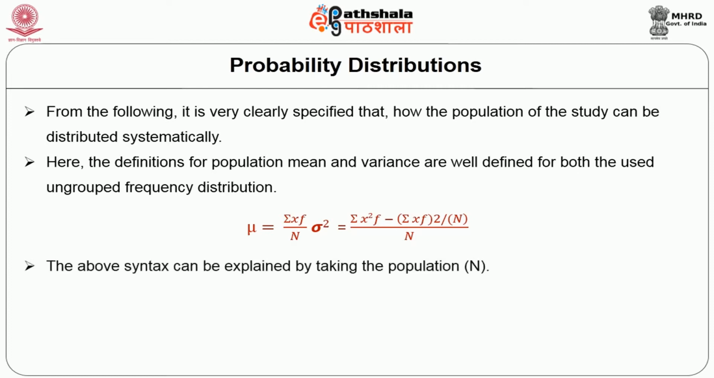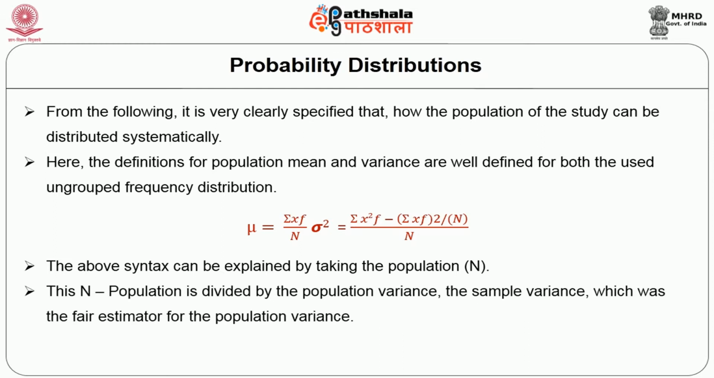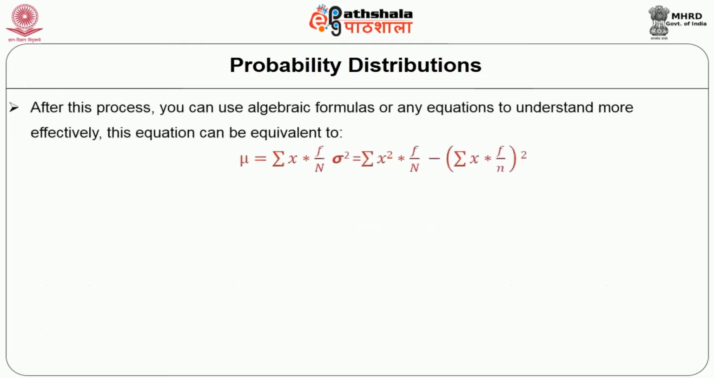This formula explains what? It takes the population as n. The sum is divided by the population variance, where the sample variance is an estimate of the population variance. This can be divided by n minus 1, that is the sample n minus 1, for computation purposes. After this process, you can use algebraic formulas or any equations to understand more effectively. This equation can also be equivalent to another equation.